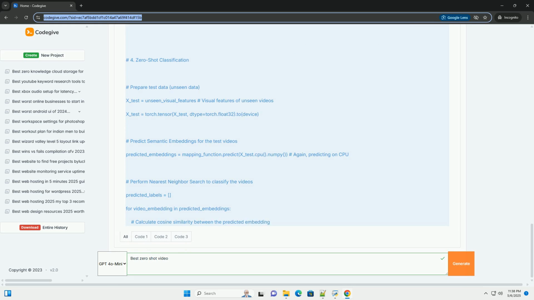Adversarial training. Using adversarial training techniques can help the model learn more robust and transferable features. Domain adaptation. If your training and testing data come from different domains, you may need to use domain adaptation techniques to bridge the gap. Handling ambiguity.